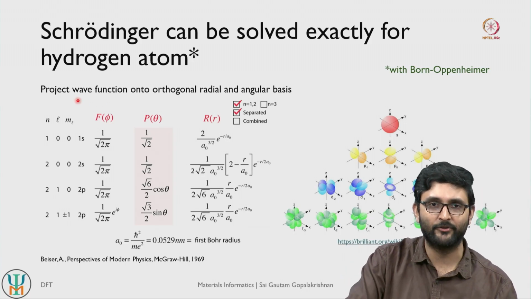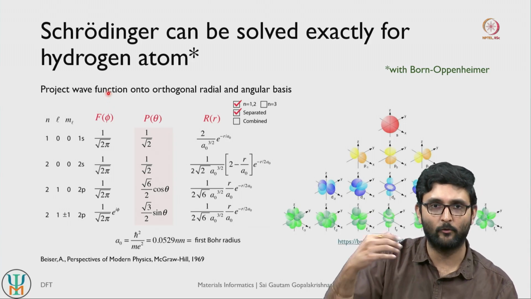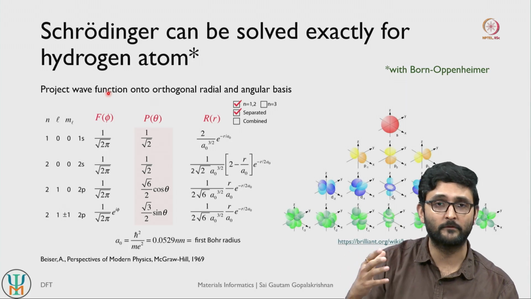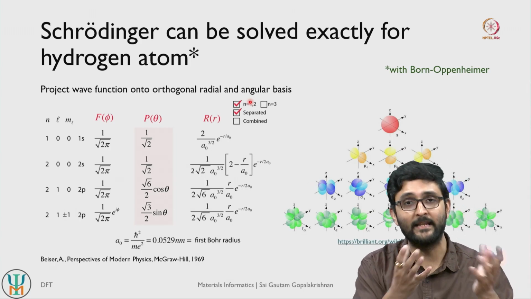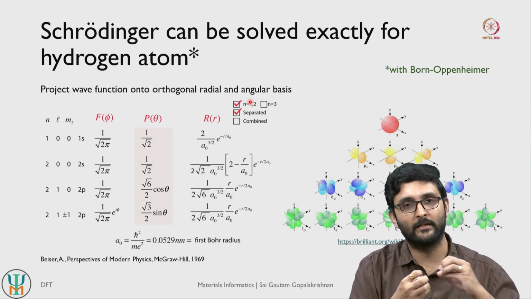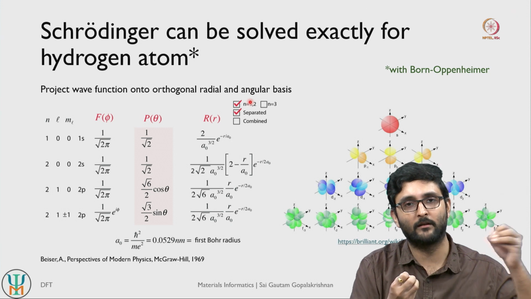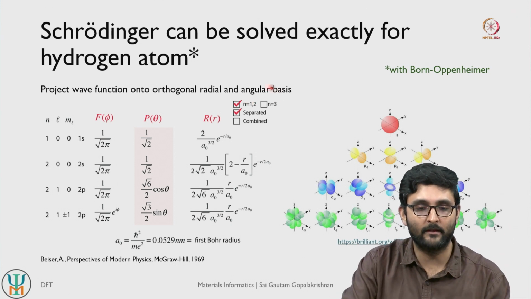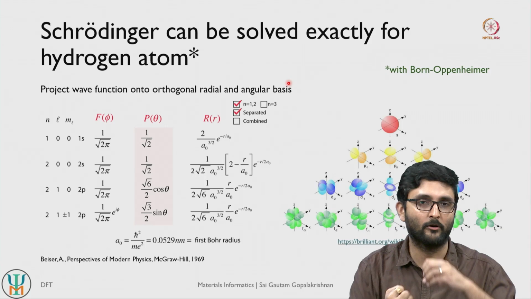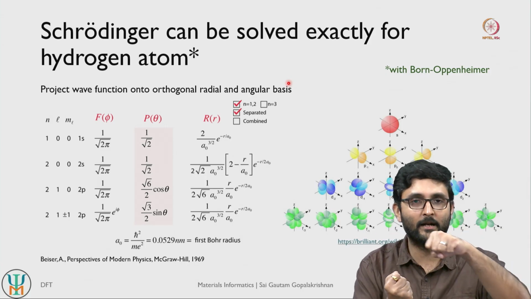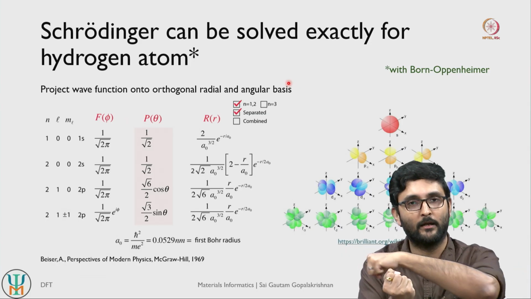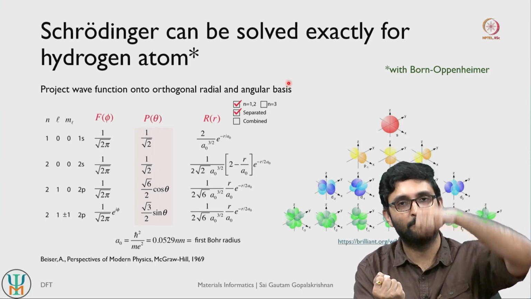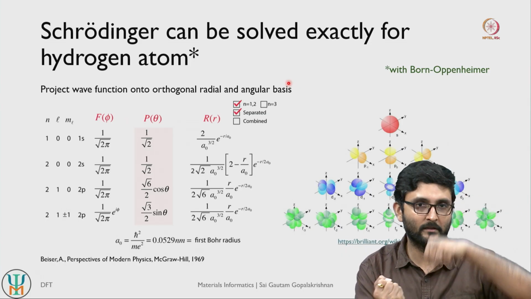But the basic procedure is that you take the overall wave function and decompose or project it into orthogonal basis sets, one set of bases that corresponds to radial functions, so the distance of the electron from the nucleus, and another with respect to angular terms, so where the electron is actually located with respect to an angle, right, so that can be along the plane of the nucleus, and that can also be beyond the plane of the nucleus on the z axis here, right.